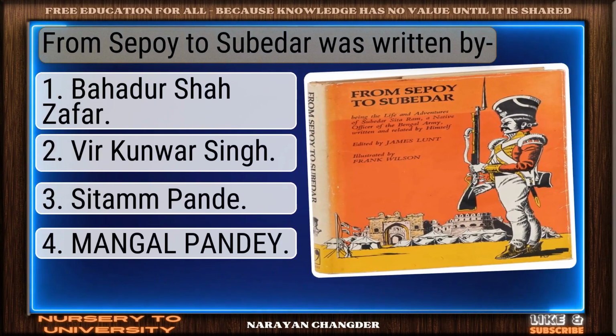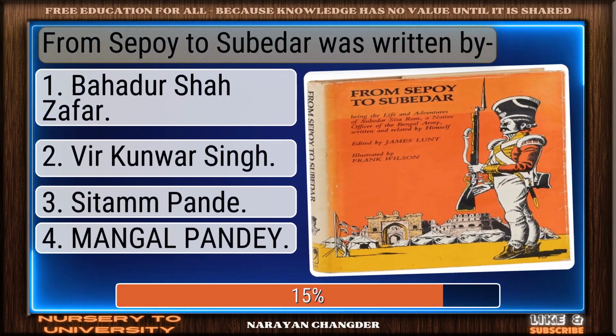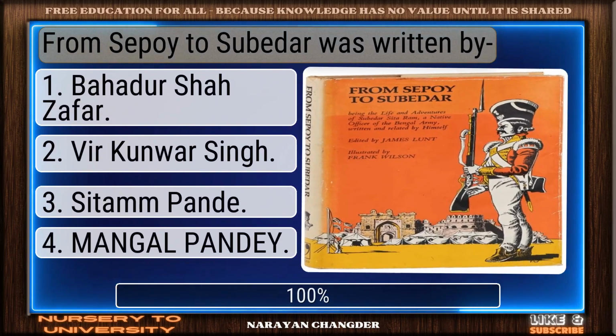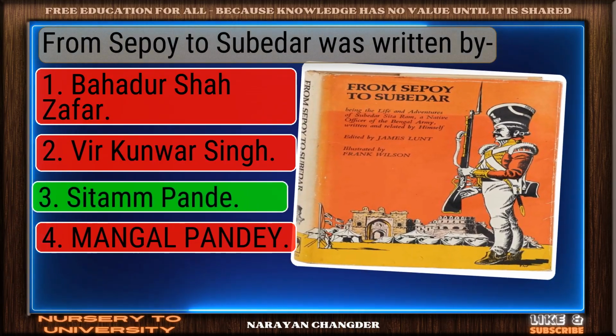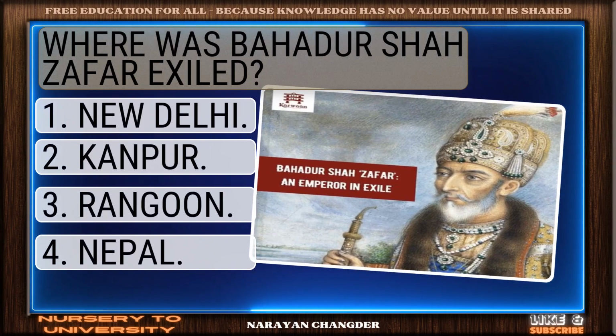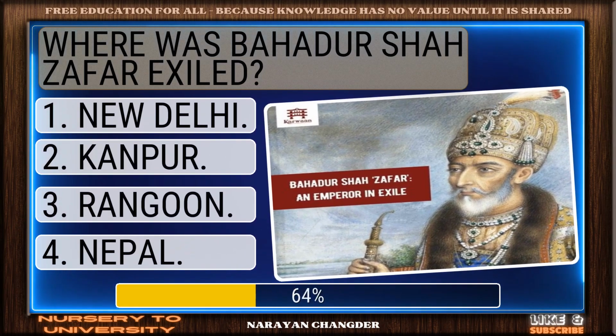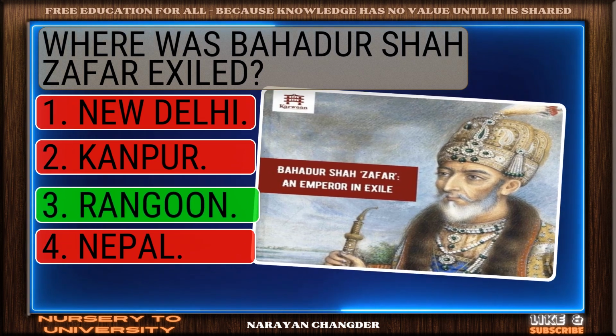Question number 129. From Sepoy to Subadar was written by. Correct response. Sitaram Pandey is the most accurate answer. Question number 130. Where was Bahadur Shah Zafar exiled? Solid response. Rangoon is a valid choice.